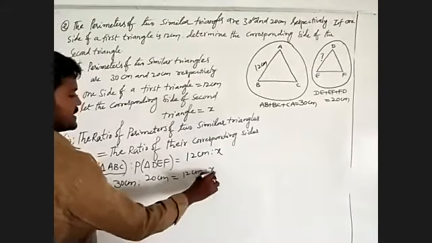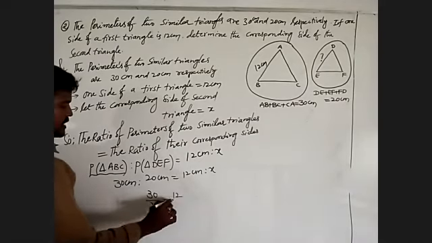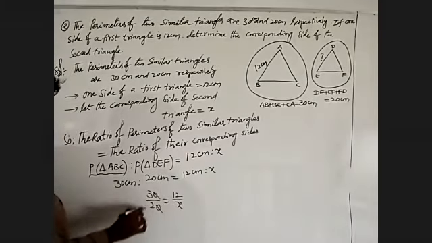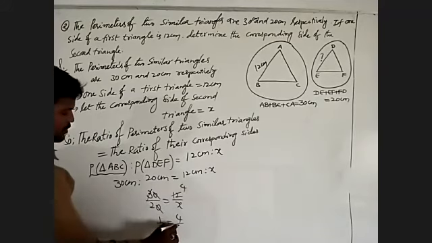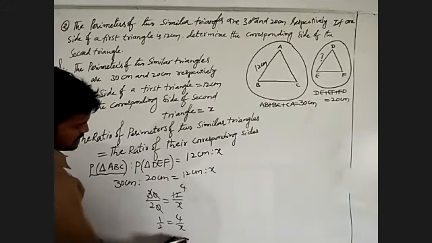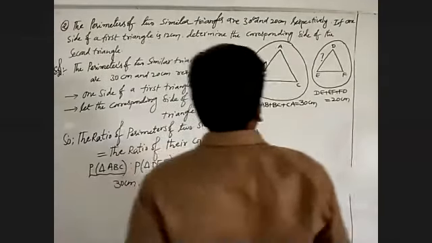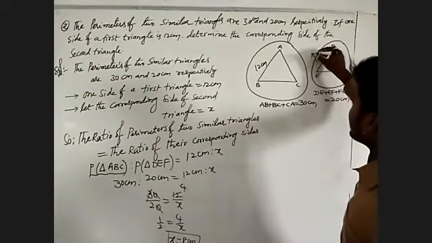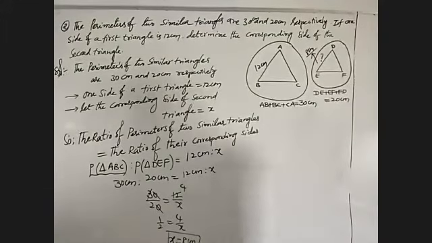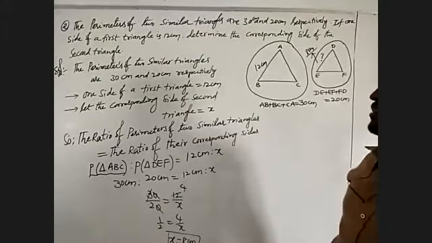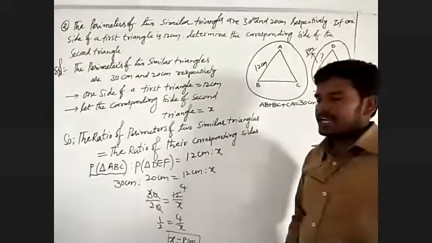That must be written as 30 by 20 is equal to 12 by x. 0 and 0 will be cancelled, 3 ones are 3, 3 fours are 12, so 3 by 2 is equal to 12 by x. By using cross multiplication, x is equal to 8 centimeters. That is what is asked in this given problem. The corresponding side of the second triangle is x, which is 8 centimeters.